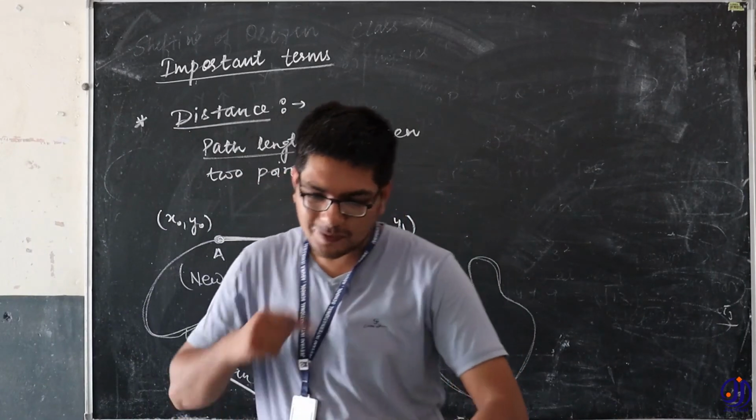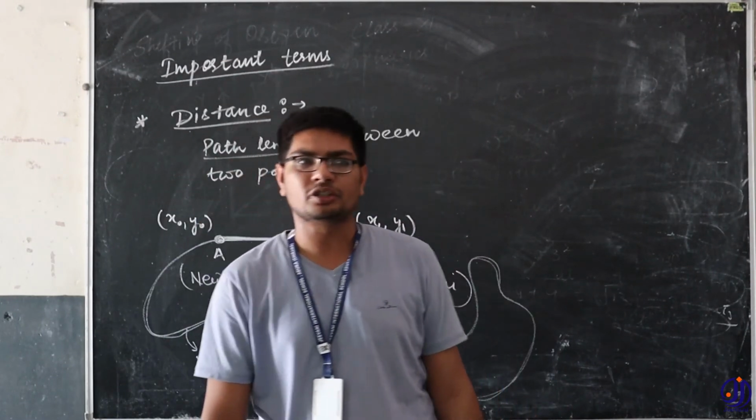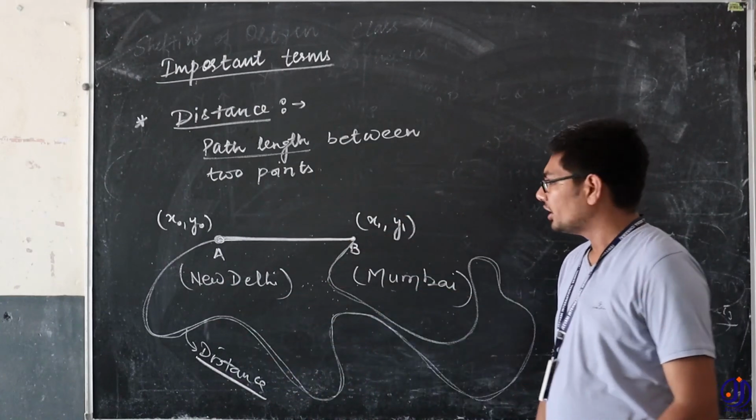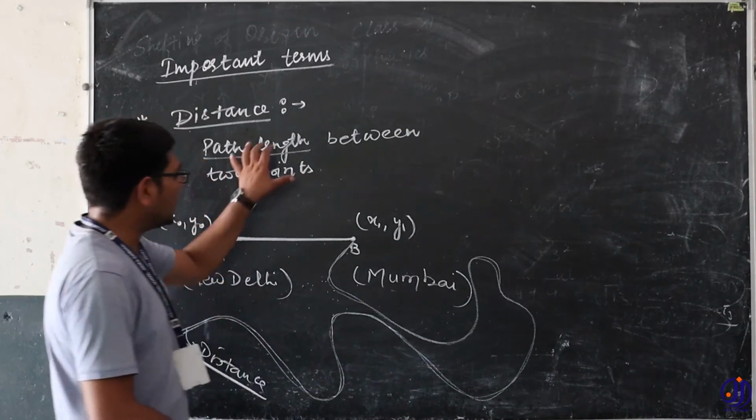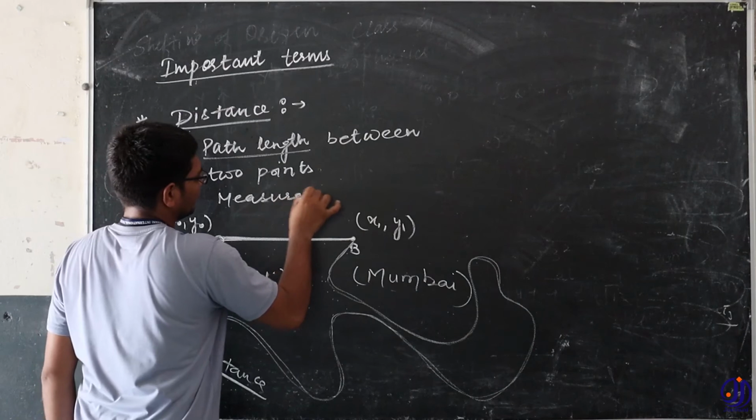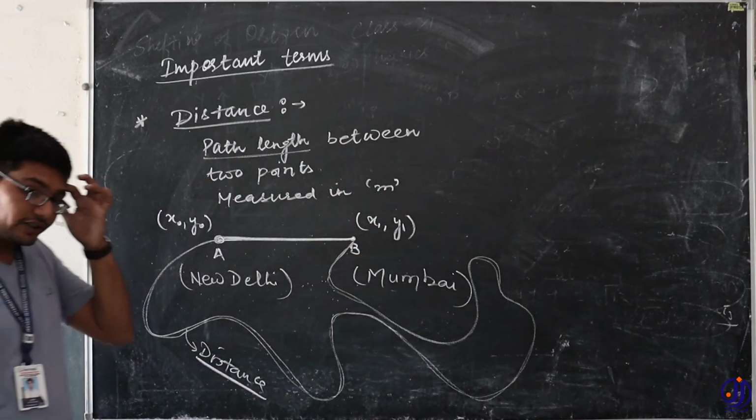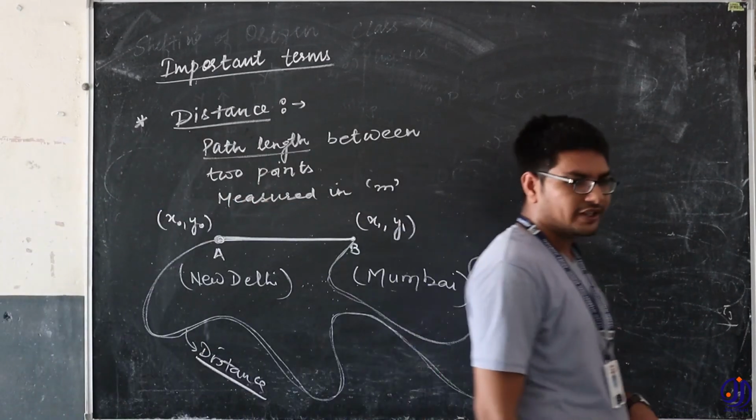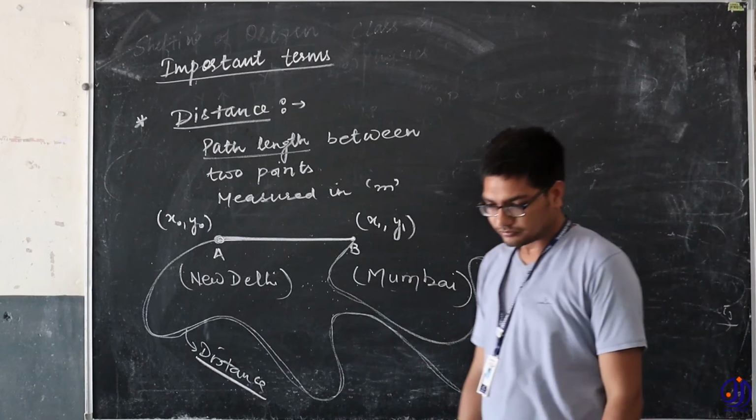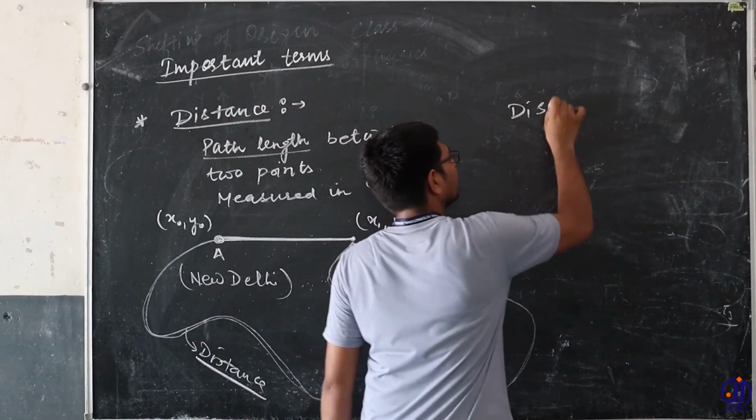So how much path you have traveled in traveling between 2 different cities, that refers to the distance. Distance is a length concept, so it is always measured in meters, because it is path length. Now we are talking about the second term, which is displacement.